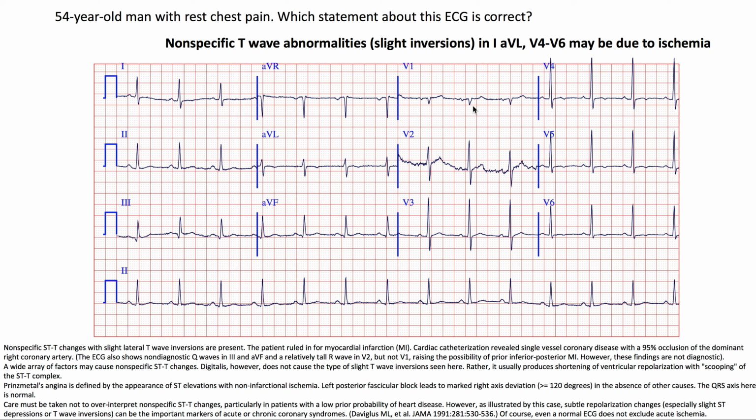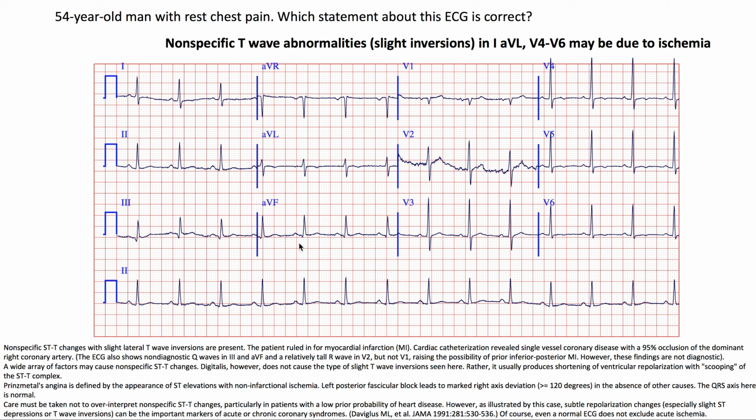Digitalis, however, does not cause the type of slight T-wave inversion seen here. Rather, it usually produces shortening of ventricular repolarization with scooping of the ST-T complex. Prinzmetal's angina is defined by the appearance of ST elevations with non-infarctional ischemia. Left posterior fascicular block leads to marked right axis deviation in the absence of other causes. The QRS axis is normal here on this EKG.